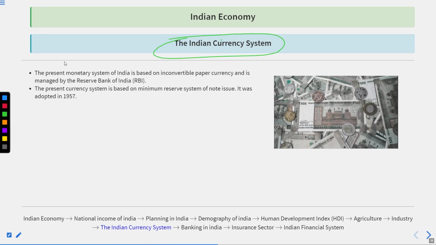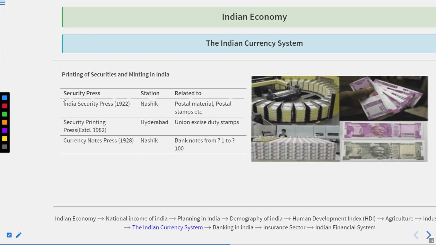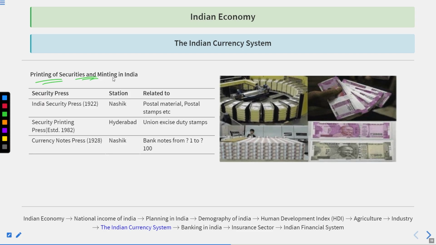If we talk about the Indian currency system, the present monetary system of India is based on inconvertible paper currency and is generally managed by the Reserve Bank of India. Present currency system in India is based on the minimum reserve system of note issue, which was adopted in 1957. Indian Security Press 1992 Nasik, Postal Material and Postal Stamps.